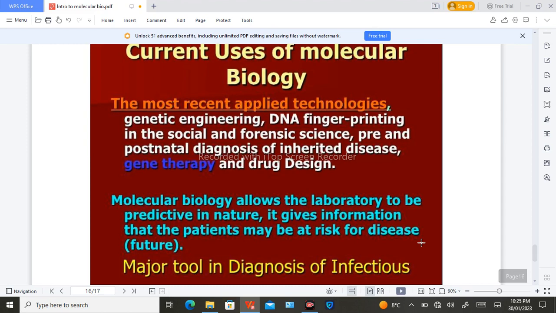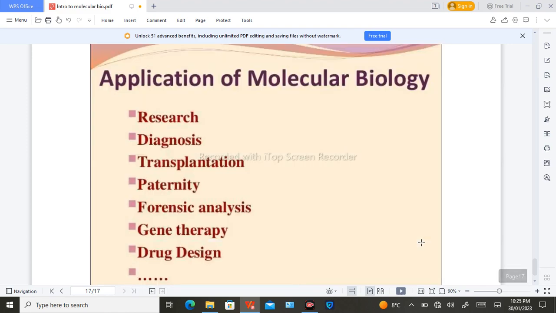examination. And the most important use of molecular biology is in diagnosis of infections, and further there are many techniques in which this is used, for example genetic engineering, DNA fingerprinting, etc., forensic sciences, and in the last, the applications of molecular biology are: research, diagnosis, transplantation, paternity testing, forensic analysis, gene therapy, drug design.